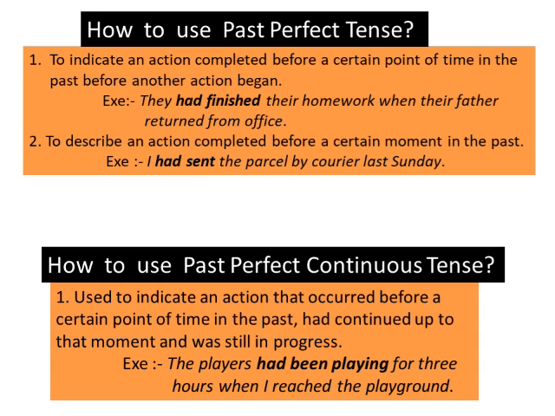Come to the third part, that is how to use past perfect tense. Past perfect tense is also used to indicate an action completed before a certain point of time in the past before another action began. Like they had finished their homework when their father returned from office. So you can see the action completed before a certain point of time in the past before another action began.